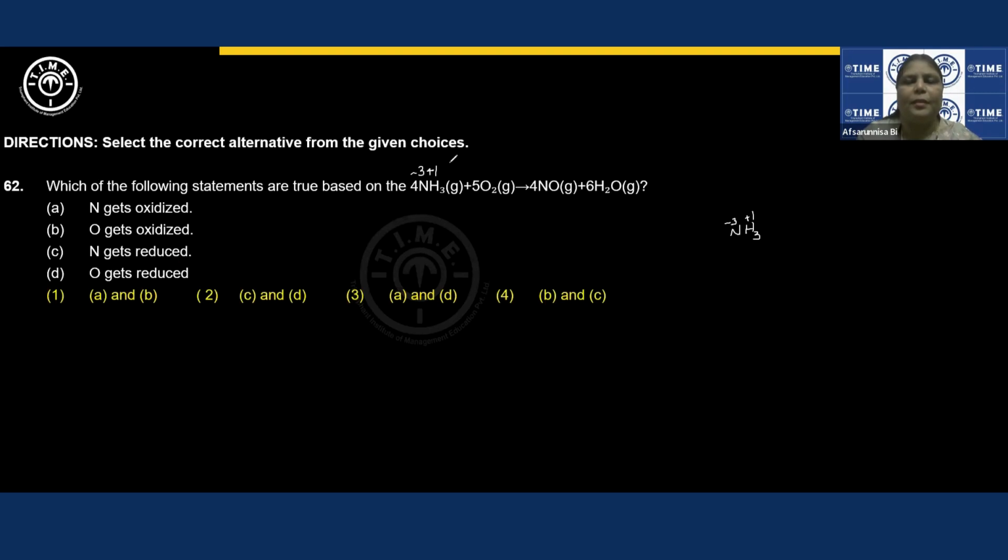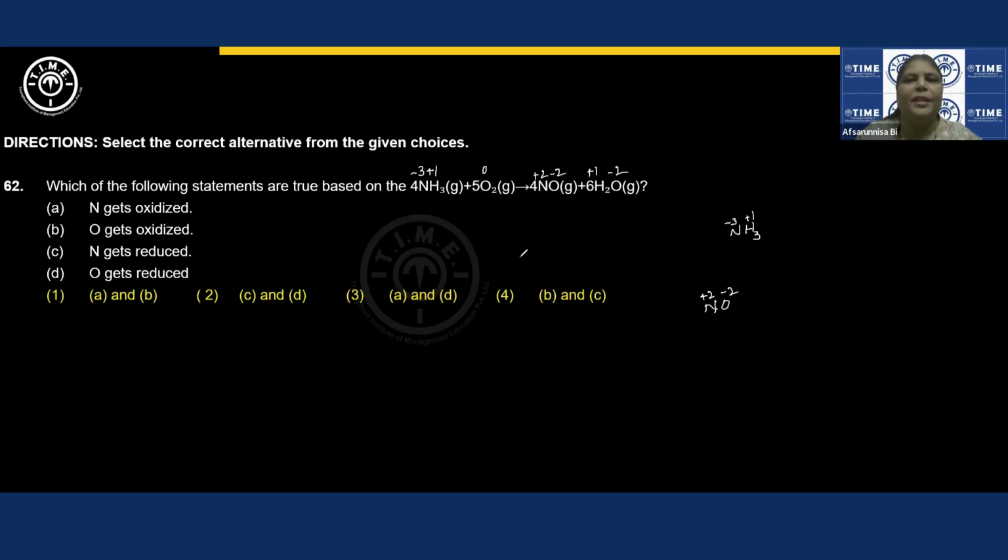Oxygen in its elemental state is always 0. The oxidation state of any element in its elemental state is 0. Now nitrogen in NO: we know that oxygen is -2, so nitrogen will be +2. Coming to H2O, hydrogen is +1 and oxygen is -2.